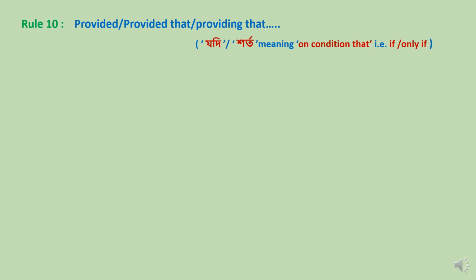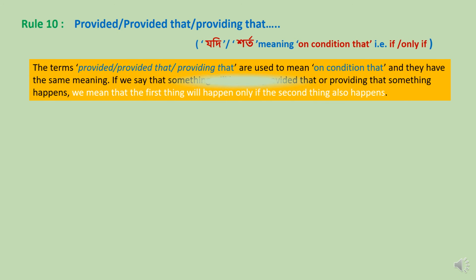Students, the terms provided that, providing that are used to mean on condition that, and they have the same meaning. If we say that something will happen provided that, or providing that something happens, we mean that the first thing will happen only if the second thing also happens.